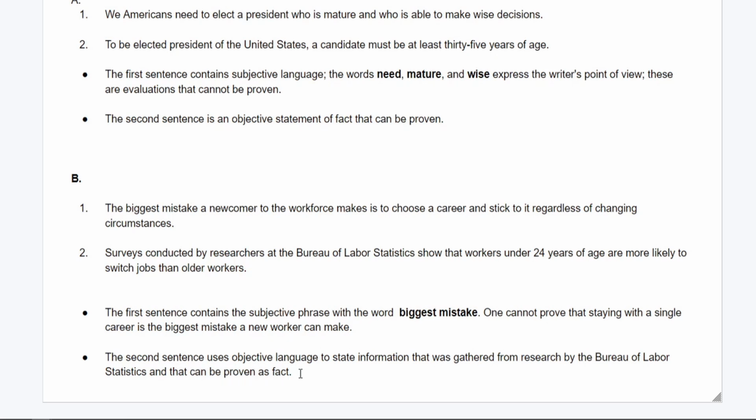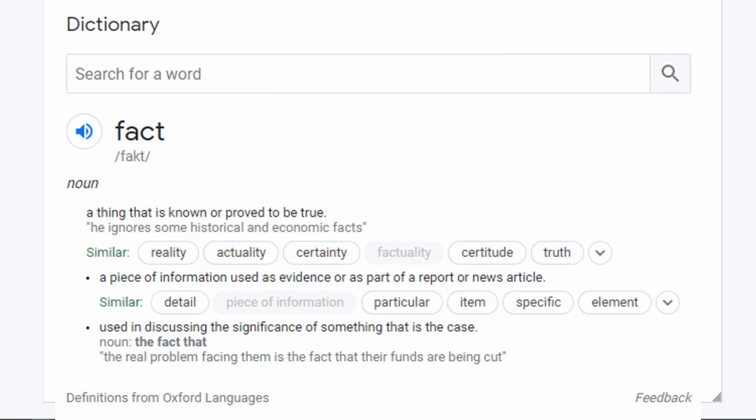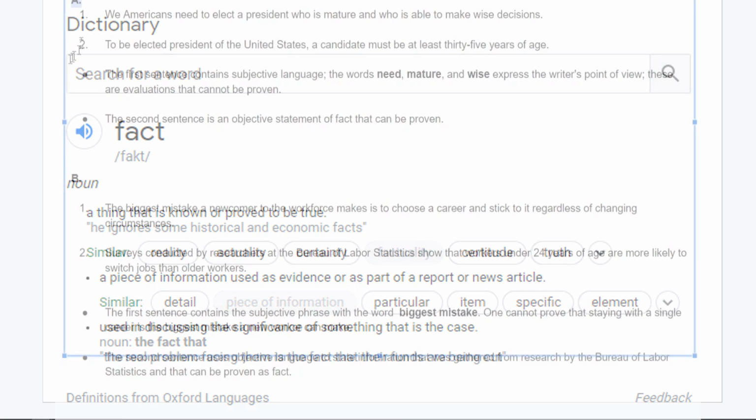Now, it's important to understand and discern the differences, how to find different keywords and look at headlines, for the reason that we want to find information that can be proven as fact. If you don't understand what a fact is, go look up the dictionary on Google or on your mobile device and look up the definition of fact and see what it actually says. Because in order to find facts, there has to be proof to back up that it does exist. So it is very, very important and very essential that you understand these concepts.